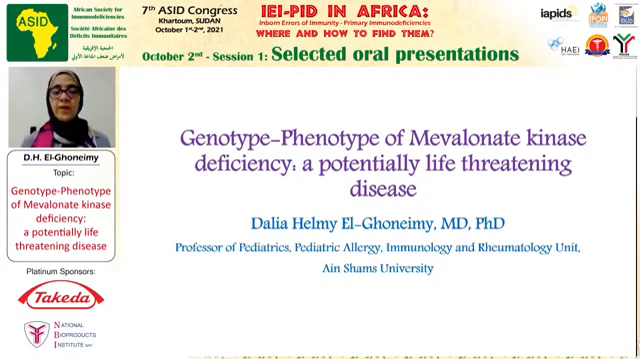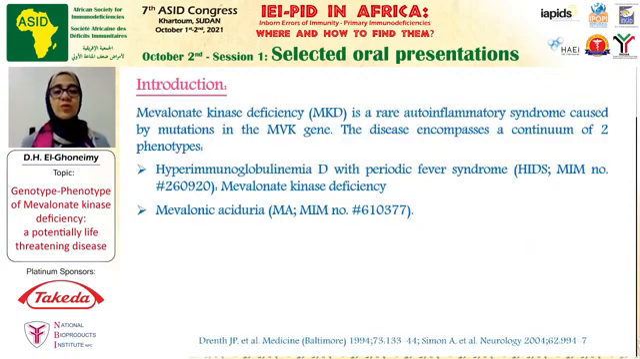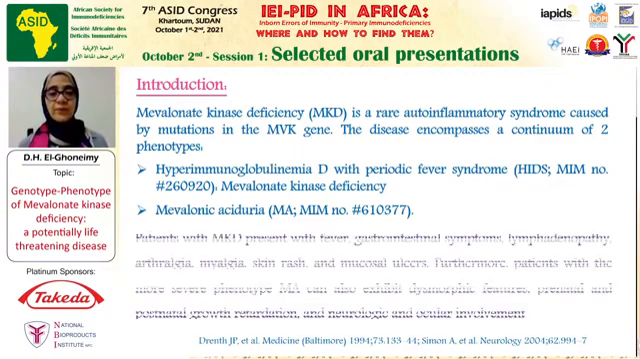As an introduction to my talk, I would like to give a brief background about mevalonate kinase deficiency, which is a rare autoinflammatory syndrome caused by mutations in the mevalonate kinase gene. The disease includes a continuum of two phenotypes: what was formerly referred to as hyperimmunoglobulinemia D with periodic fever syndrome, now termed mevalonate kinase deficiency, and mevalonic aciduria.